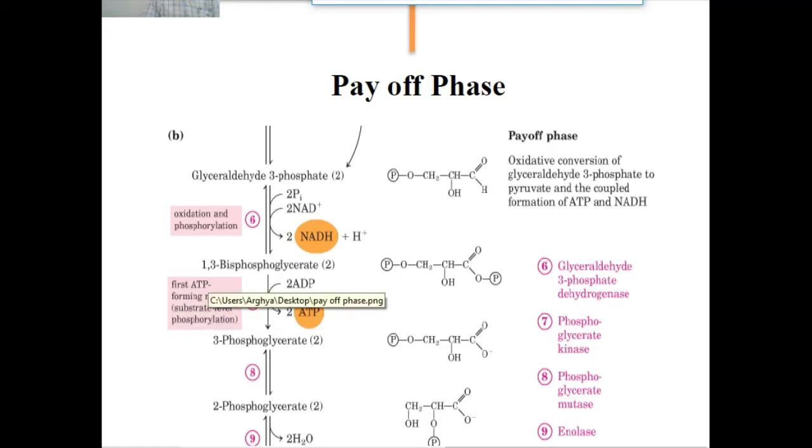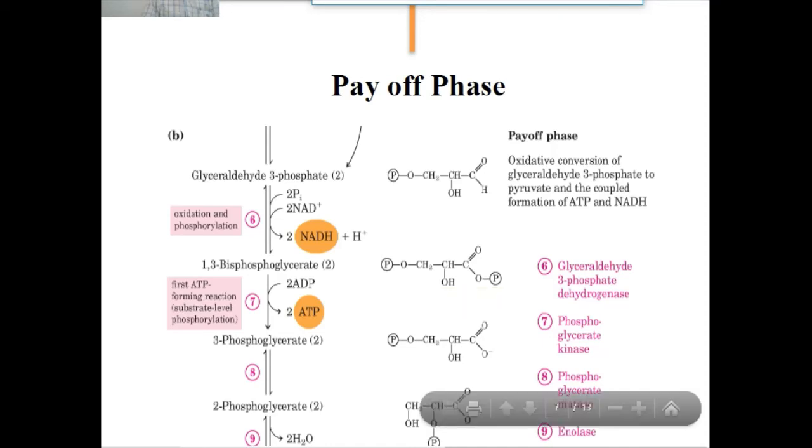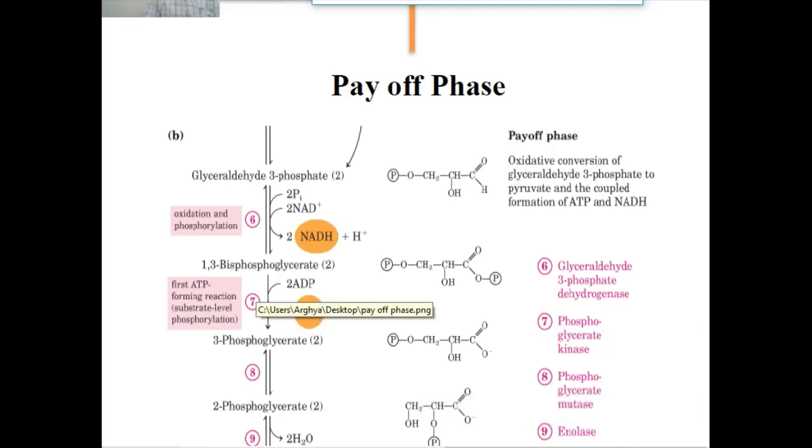1,3-bisphosphoglycerate is converted into 3-phosphoglycerate by the phosphoglycerate kinase enzyme in the 7th step of glycolysis.